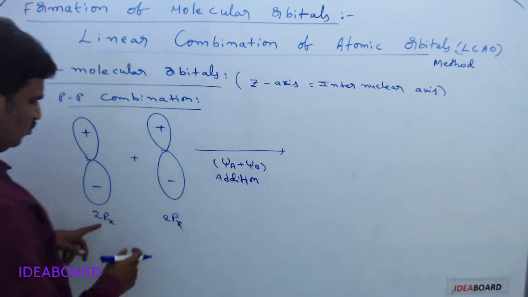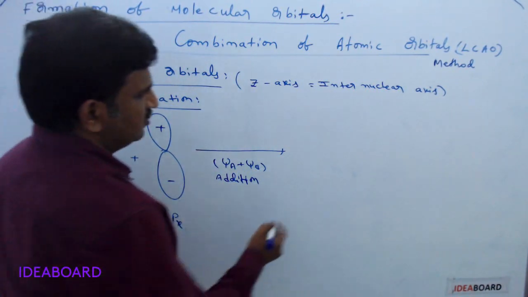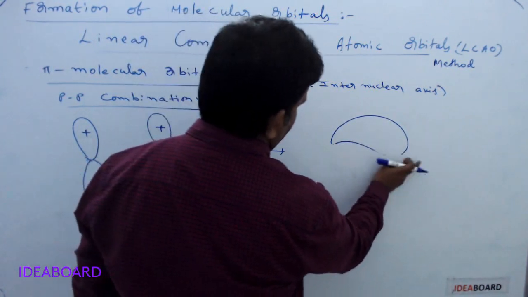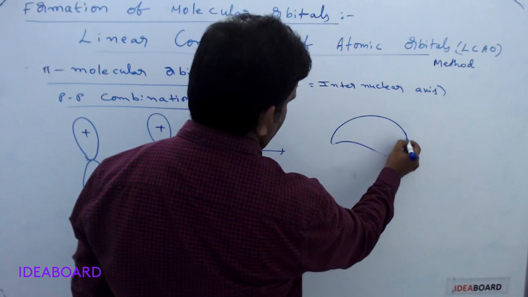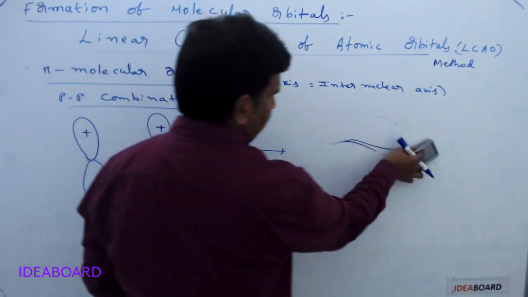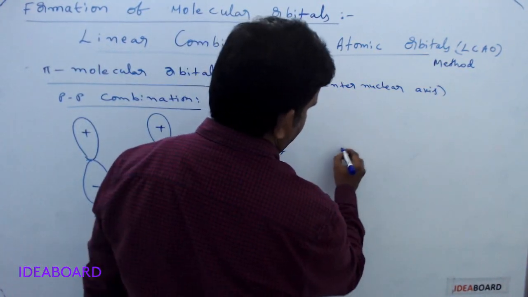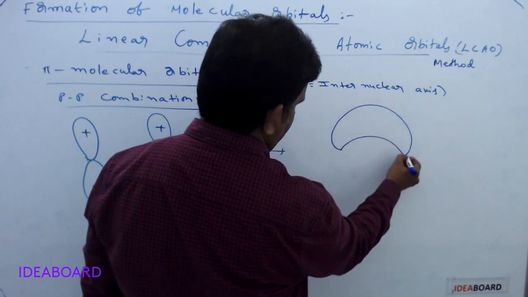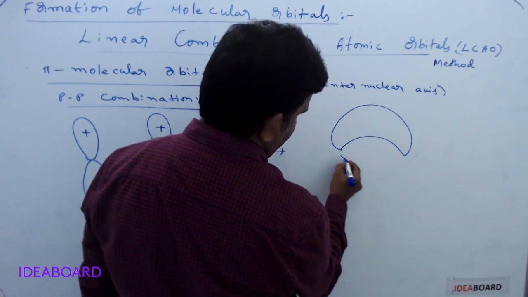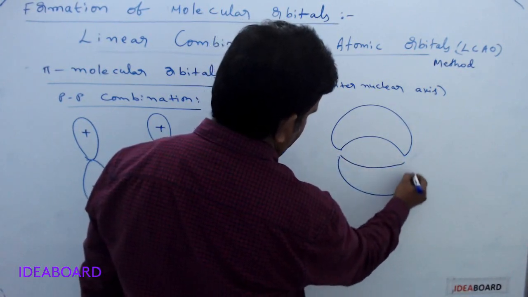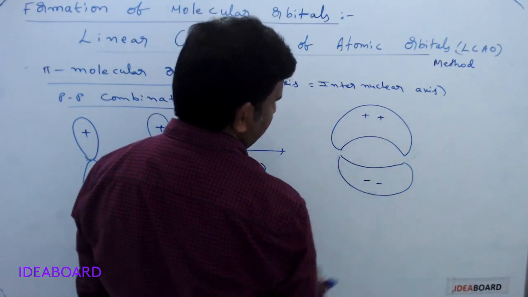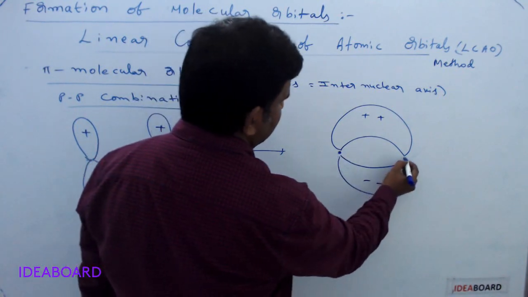By the addition of two px orbital waves, what happens means here we are getting plus plus and this is minus minus, meaning here the nuclei is present.